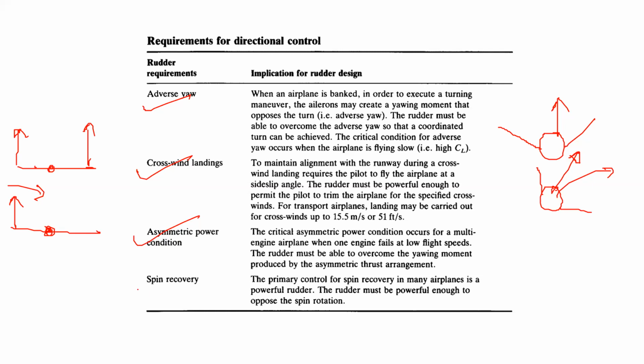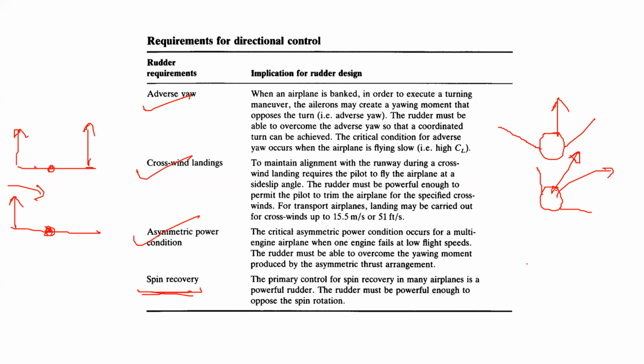Right. And how about spin? What is spin recovery and how is the rudder useful? Okay, sir. Spin is a condition in which the aircraft loses its altitude and goes into a spiral, nose down.